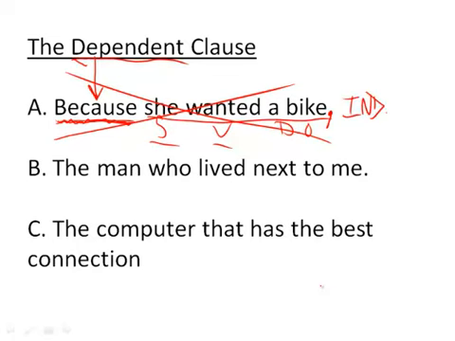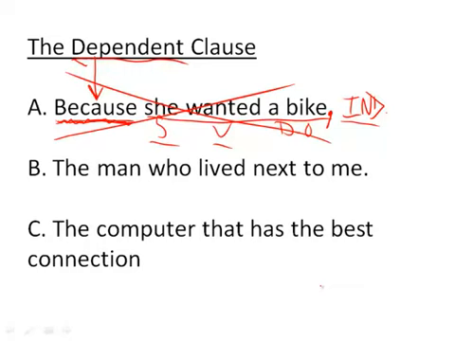If we put another dependent clause, you just have two dependent people, like a baby. Babies are dependent, they need someone. If you have two babies, they're not going to take care of each other. They need a mama, and the mama is the independent clause. So, because she wanted a bike is not a sentence. It is a dependent clause. You need a comma, and then it needs to be followed by an independent clause for you to have a sentence. Let's check out some other ones.